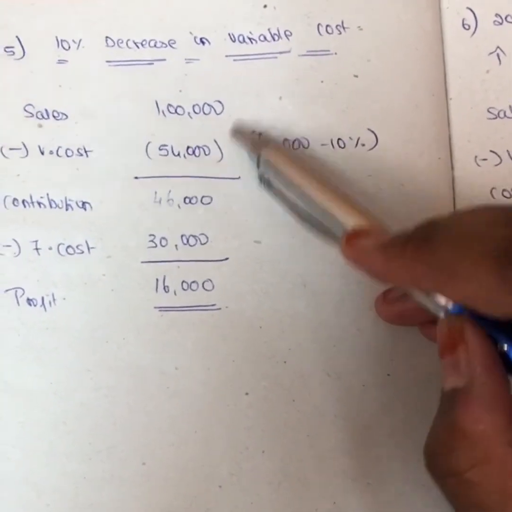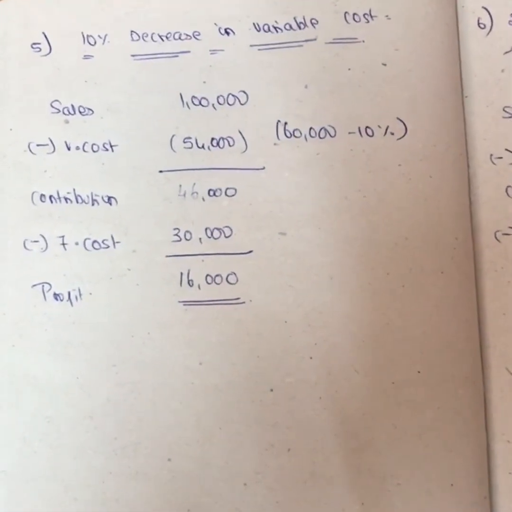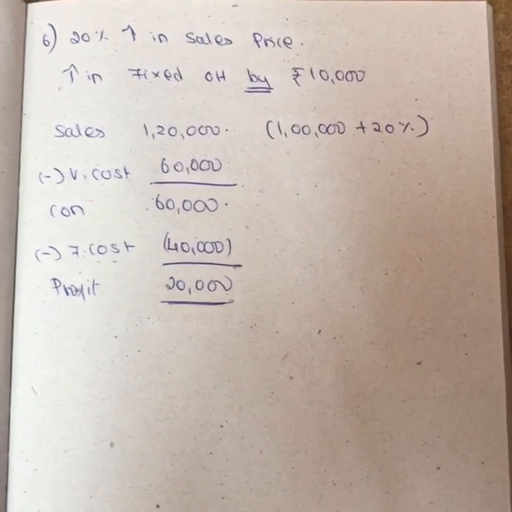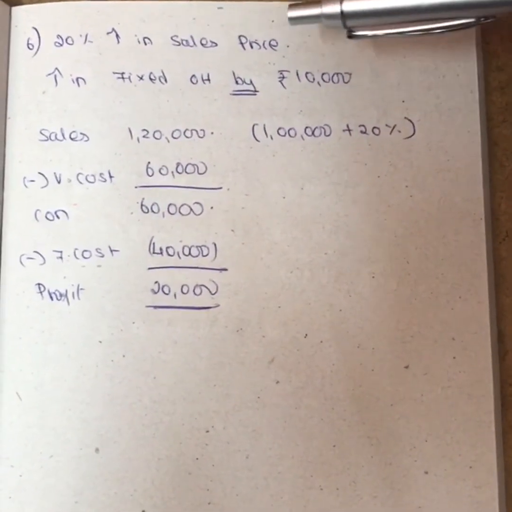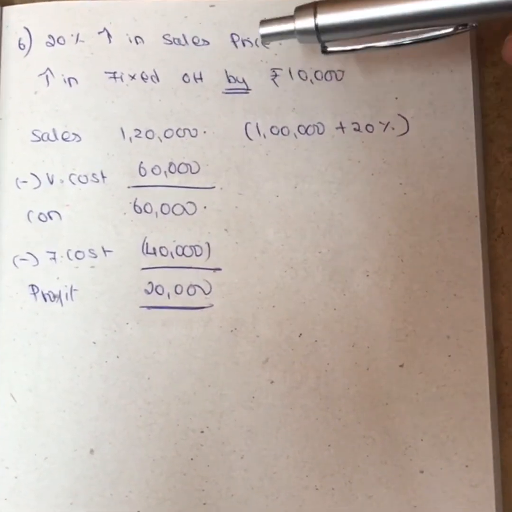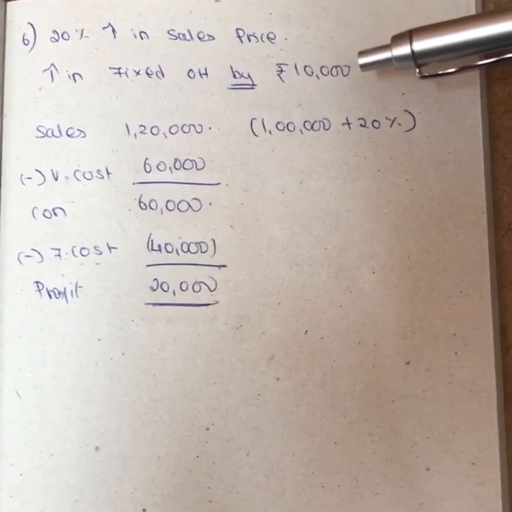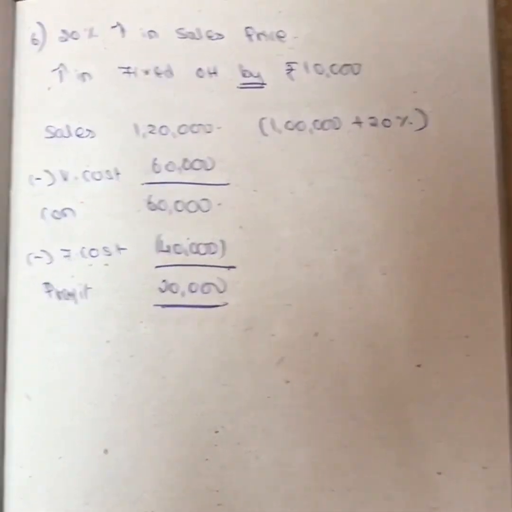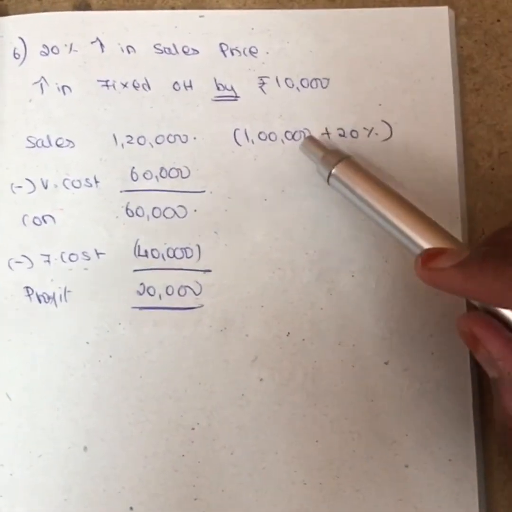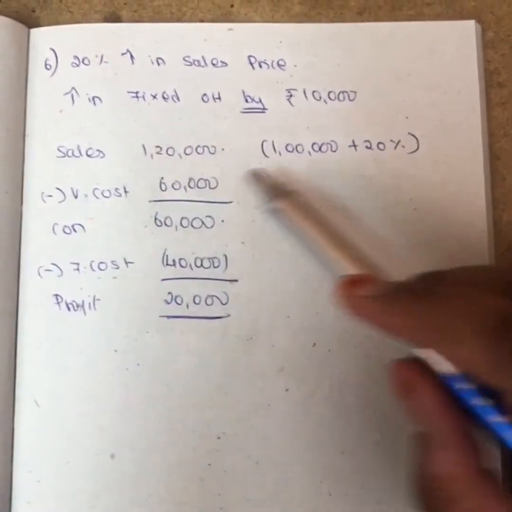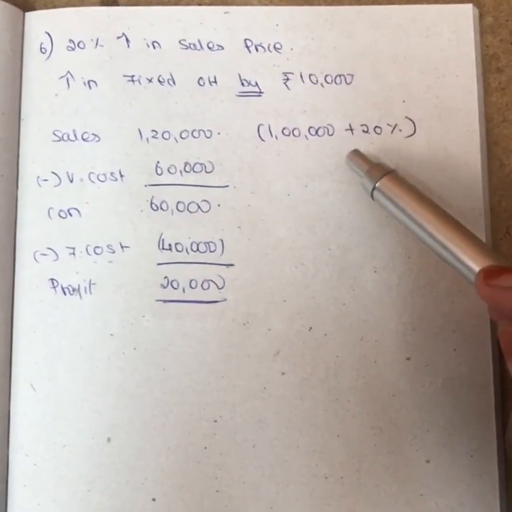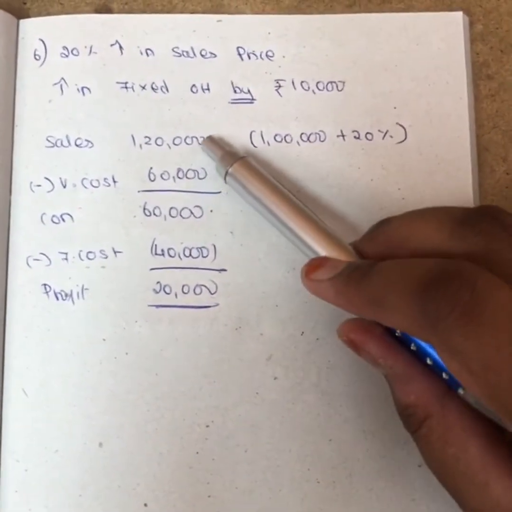If there is any change in variable cost, your sales will never change at all. Only your contribution and your profit will change. Now see the next, the sixth one. They said a 20% increase in sales price, and fixed overhead, which is nothing but fixed cost, has been increased by 10,000. It's not in percentage; they said it is increased by 10,000. It's sales price, not selling price. So 1 lakh plus 20%, which is a 20% increase in sales price. 1 lakh into 20% gives 20,000. So 1 lakh plus 20,000, you get 1 lakh 20,000.